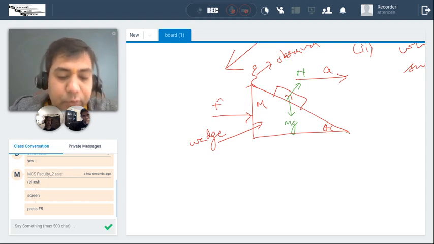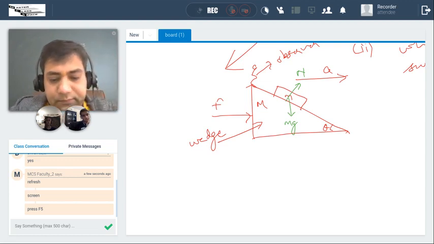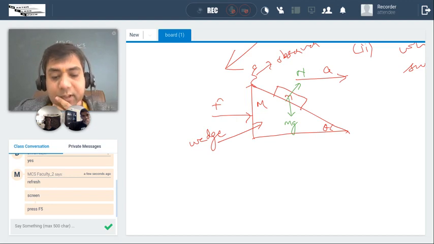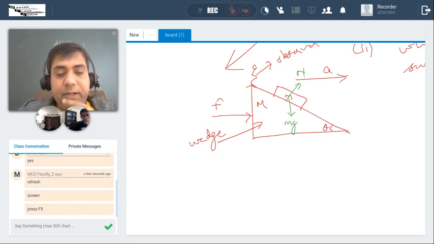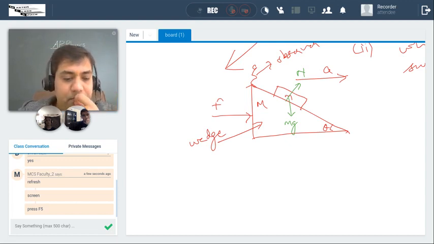My dear friend, who will apply pseudo force? We are doing this with respect to a person who himself is accelerating. He is in a non-inertial frame of reference. So we will be applying a pseudo force.